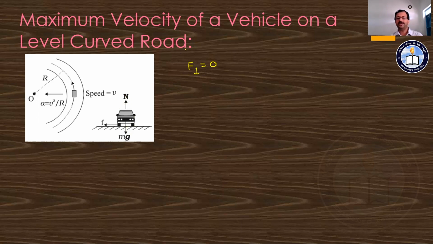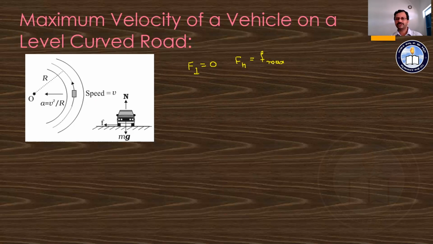So there is a force acting in the horizontal direction only, and that is nothing but the frictional force, or we can say the maximum frictional force, F max, which is the horizontal force acting on the body.